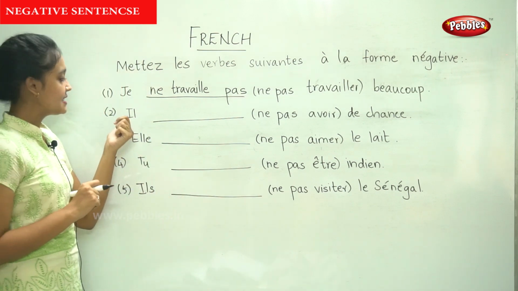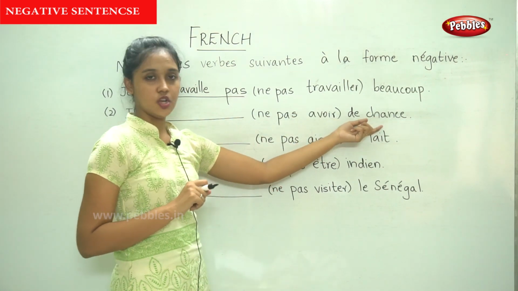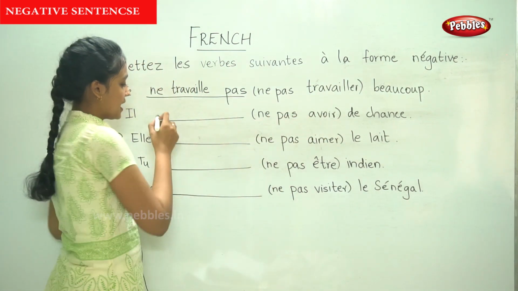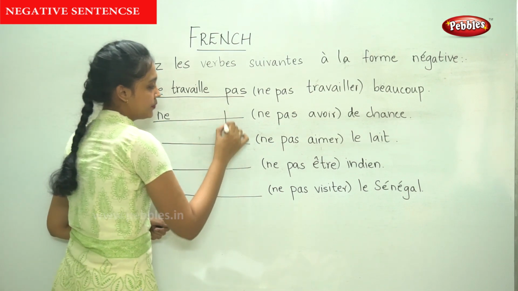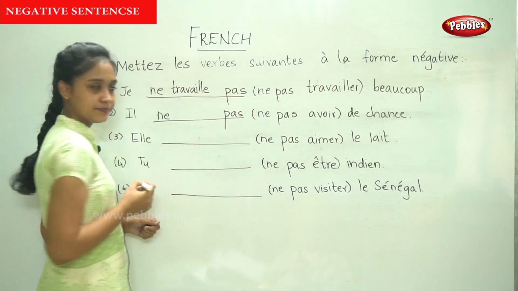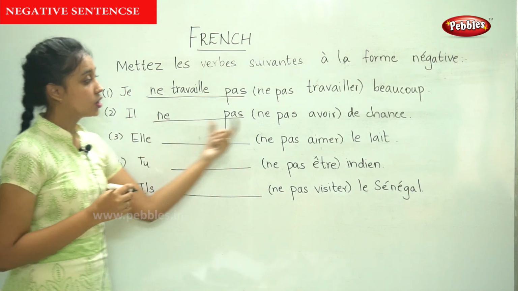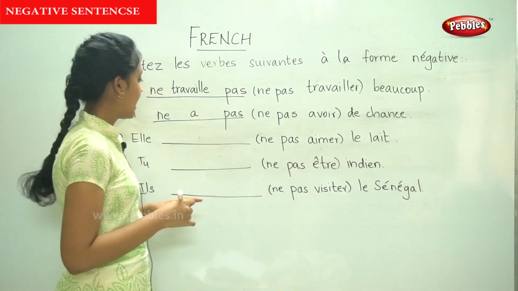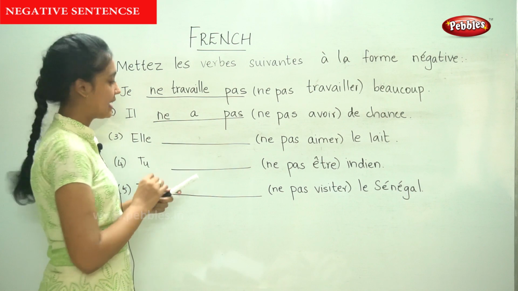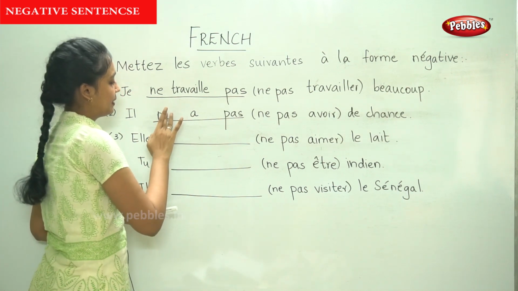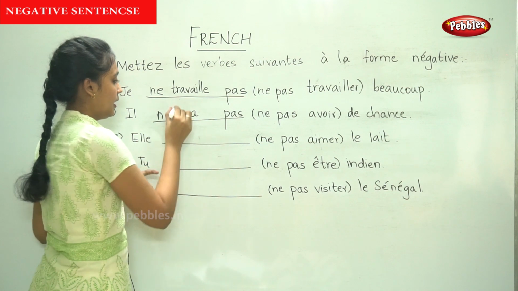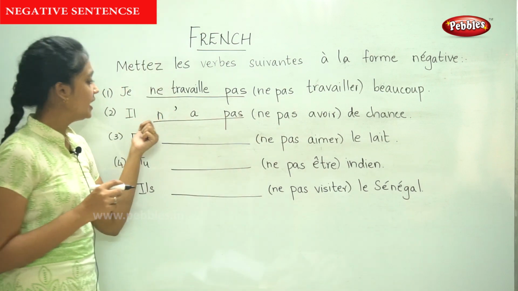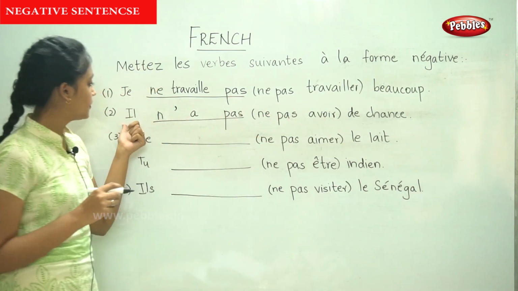The second sentence, il dash de chance. So now the verb is avoir. Now as usual we write ne before, pas after. And for il, the conjugation of avoir is a. But as you see, there is a vowel clash here. So we replace this E with an apostrophe. Il n'a pas de chance. He doesn't have the chance.